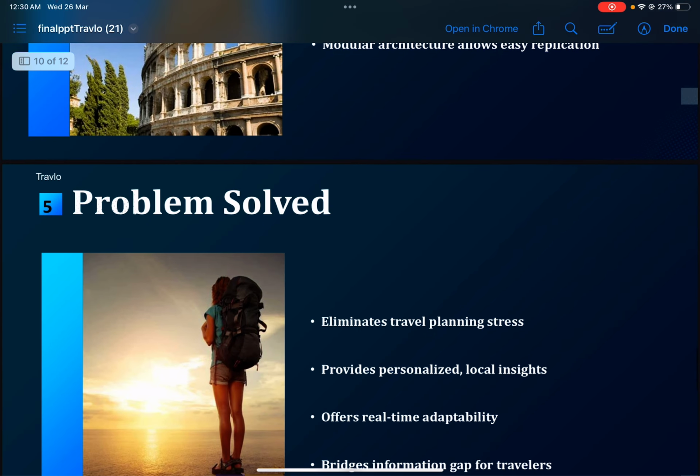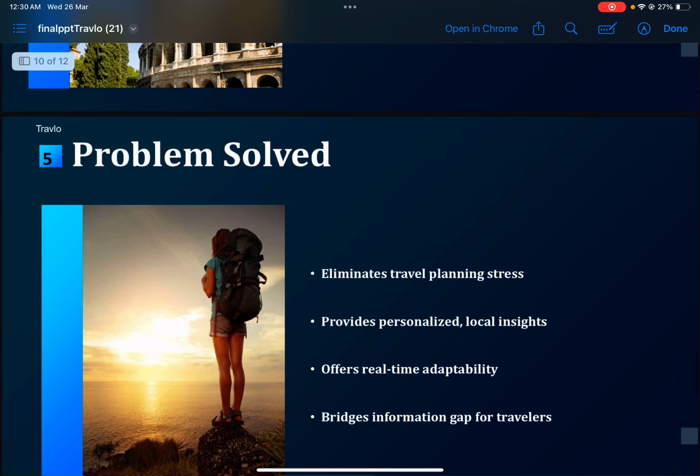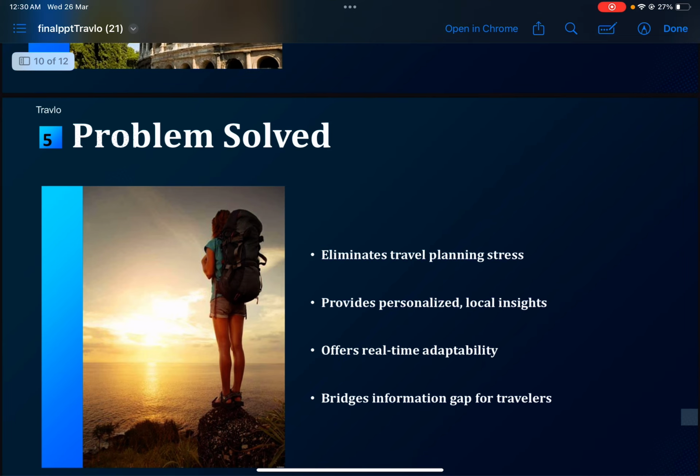So these are the major problems we have solved: eliminating travel planning stress through the recommendation model, providing personalized and local insights through our chatbot, and offering real-time adaptability, whether during travel in the city or before traveling to the city. And bridging the information gap for the traveler, clearly covering all the information gap between the traveler and the destination.